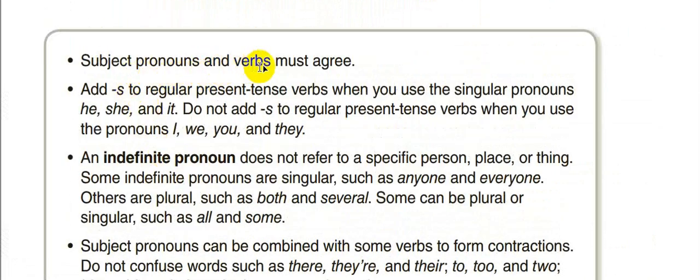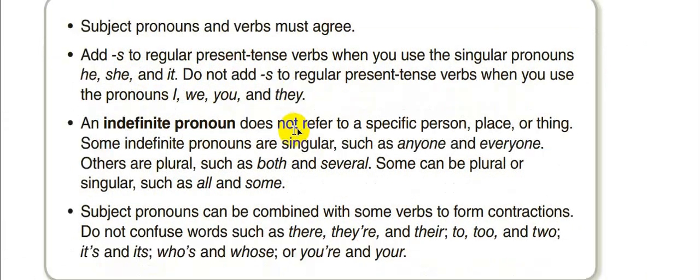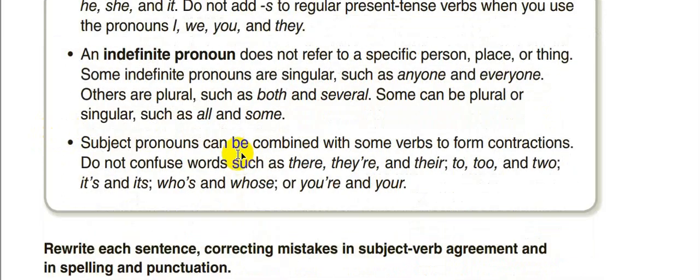Subject pronouns and verbs must agree. As I said, if it is he, she, it, you add s to the verb. But when we use I, we, you, they, we don't. We use the verb in base form. Indefinite pronouns, as we said before, like everyone, anyone, someone. Pay attention. You should make sure whether the indefinite pronoun is singular or plural.